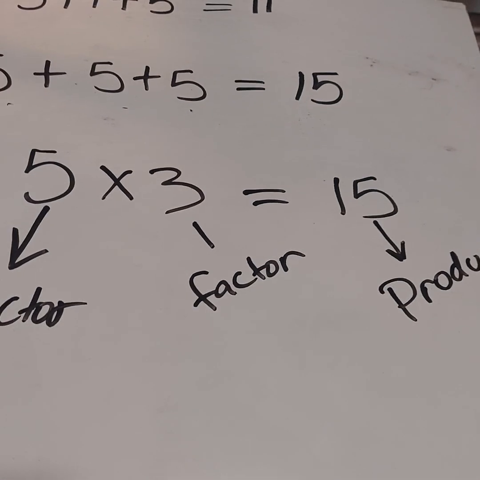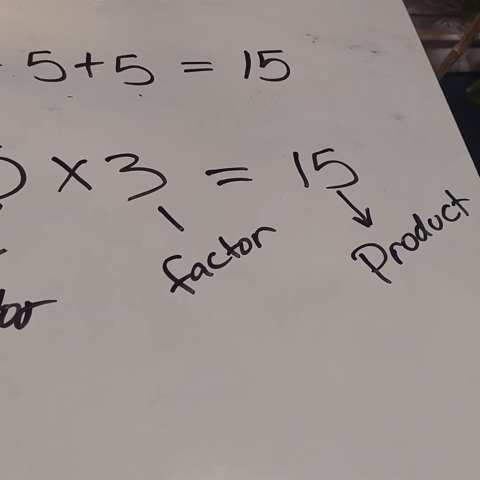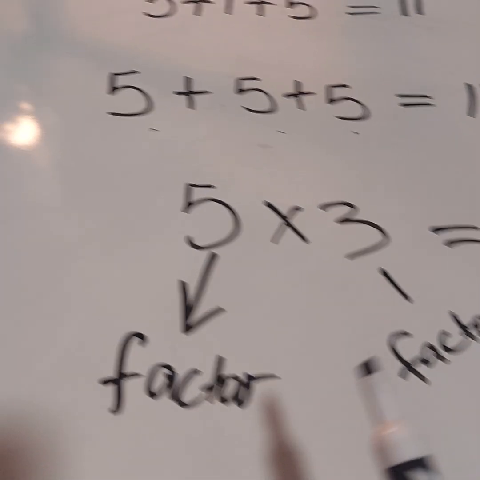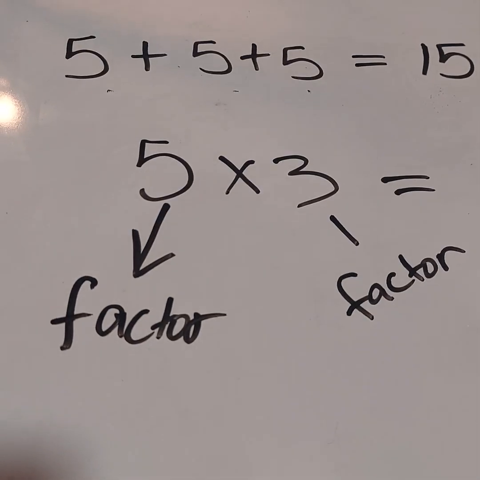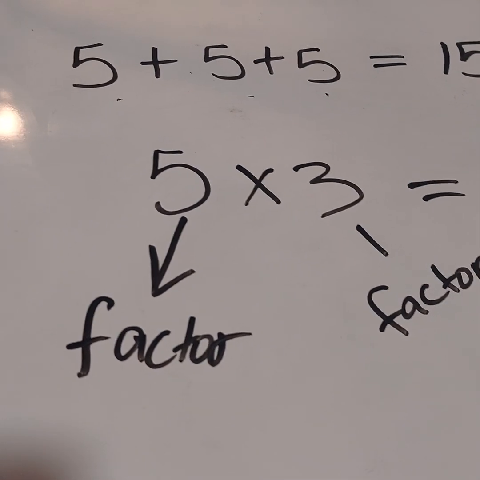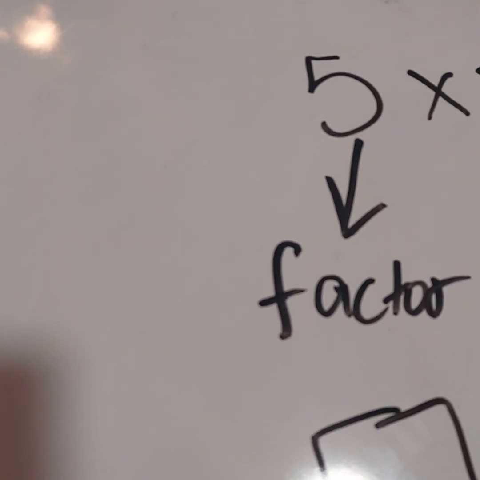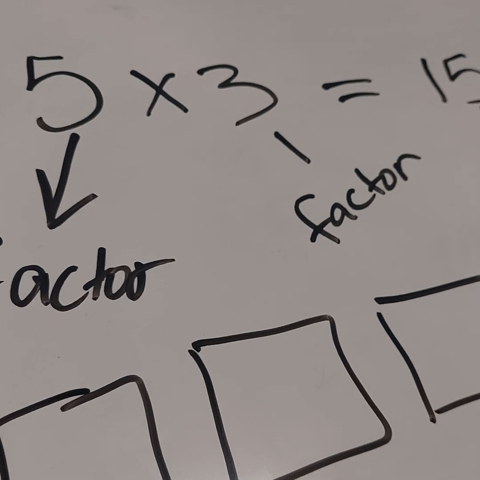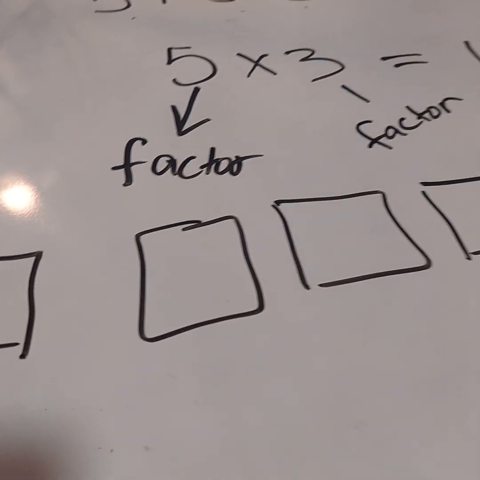Okay? And one of the ways that you can get your answer quick and fast is by drawing a model. My model is going to be first, repeated addition is one way to find your answer. Another way is to represent a model. I could draw 5 rectangles. I use rectangles because it's very simple. Every student knows what a rectangle is. And it's easy for us to fill all our numbers in that spot.